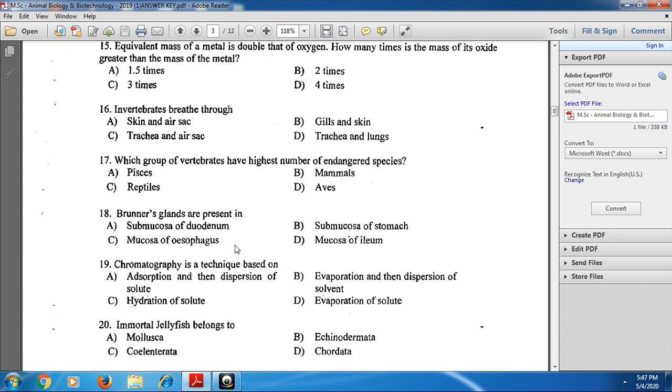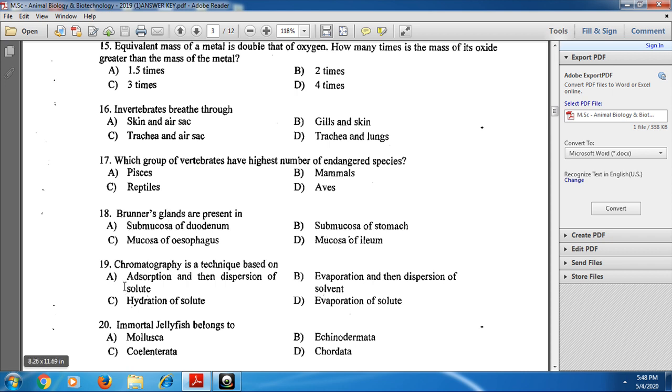Next, Brunner's glands are present in the submucosa of the duodenum. Among the intestinal layers, the submucosa of the duodenum of the intestine consists of Brunner's glands.